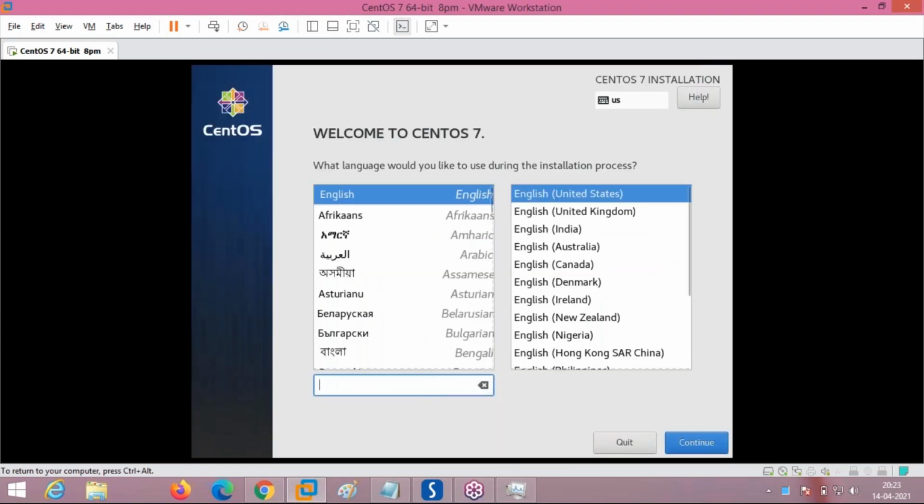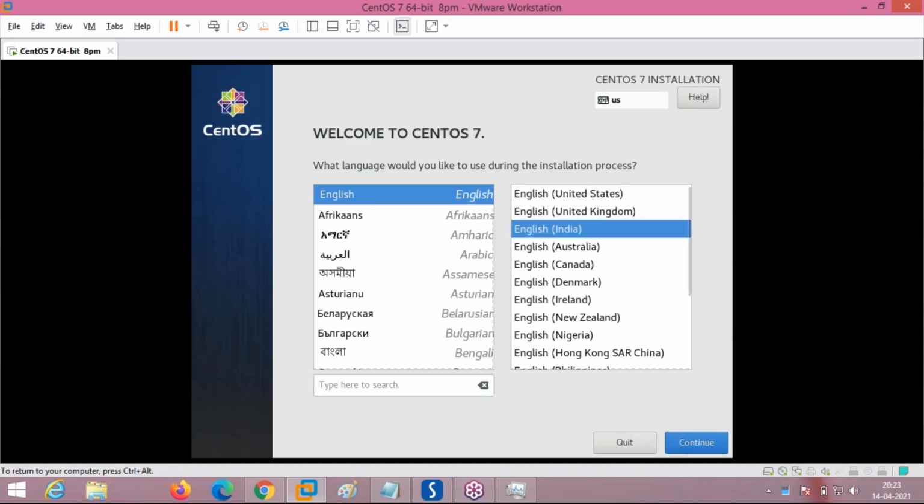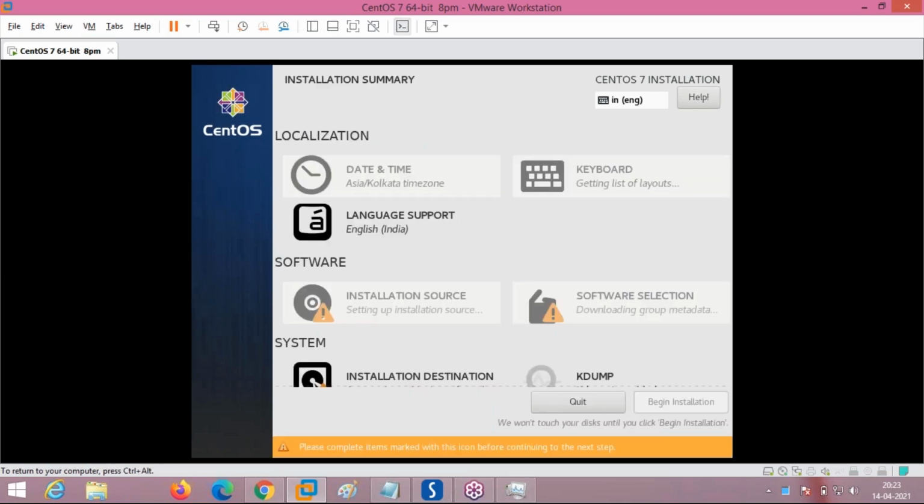See, the installation is now starting. This is the first screen where it is asking for the installation language which you would like to install. English, India, I am taking. Next, I'm going to say continue. Okay.